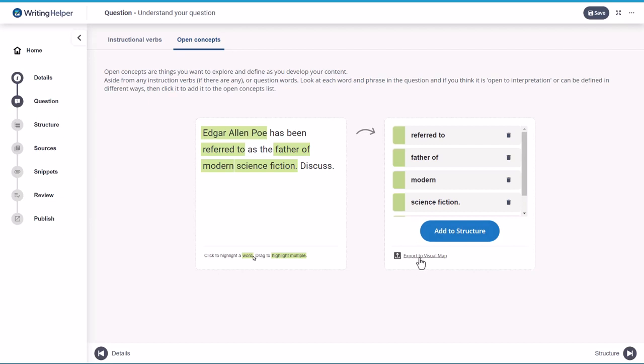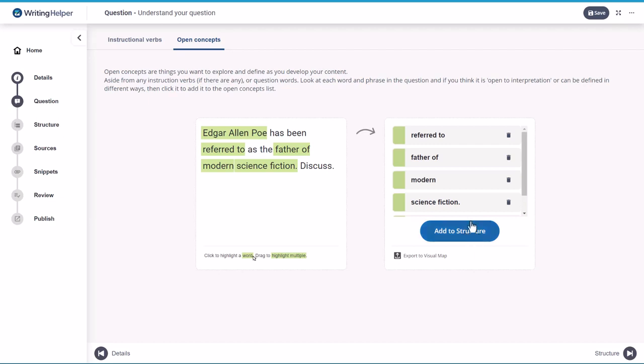When you click export to visual map, a file is downloaded for you, which could be a .mm mind map format, and we also integrate with other popular mind mapping products or visual mapping products. You can then go and use those tools to explore these open concepts. I won't show that in this video, but I will show you the Add to Structure button.